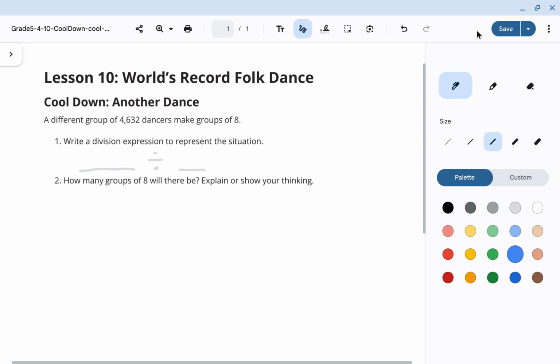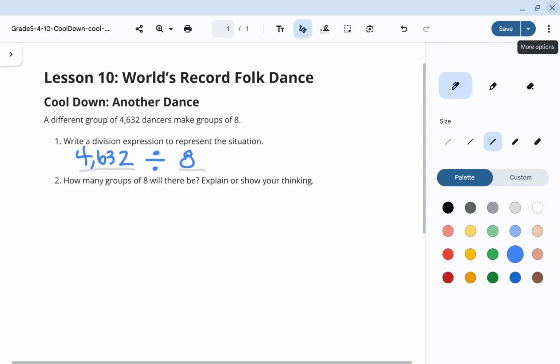So now that we've considered that, we know this first number has to be the 4,632. Because that is the number of dancers that are going to be broken up into groups of what size? Groups of 8. So that is the answer to number 1. We have 4,632 being divided by 8.